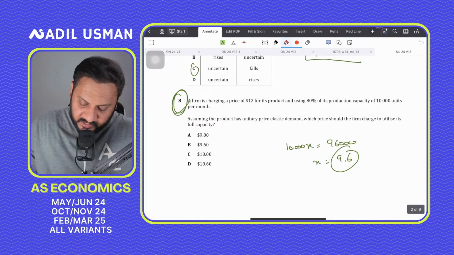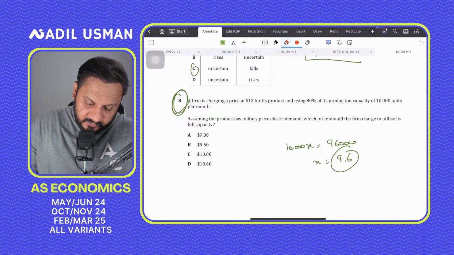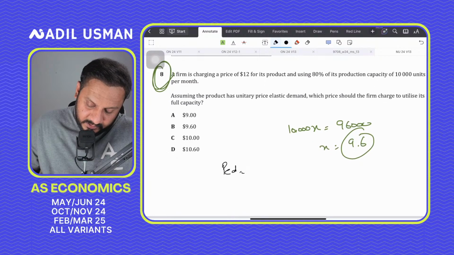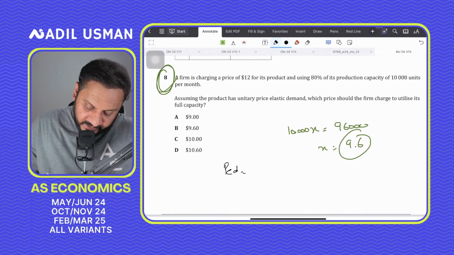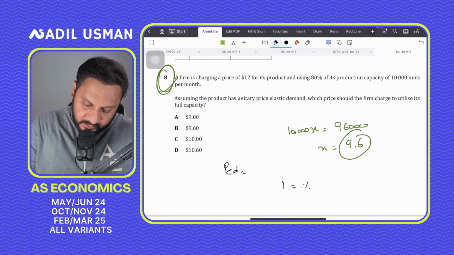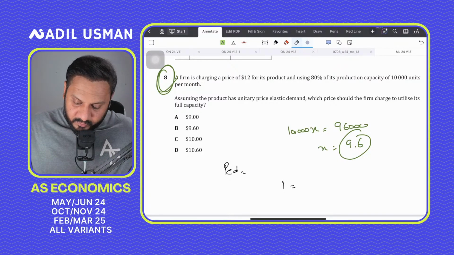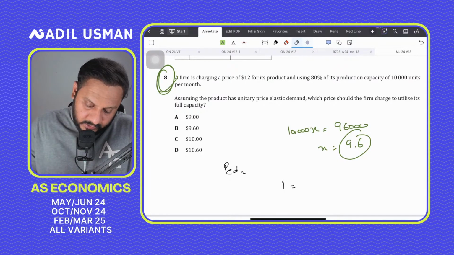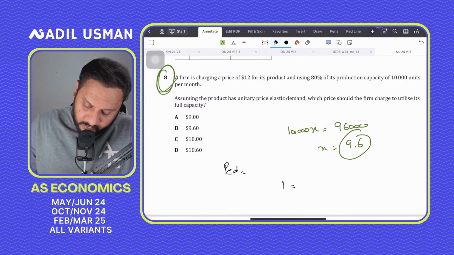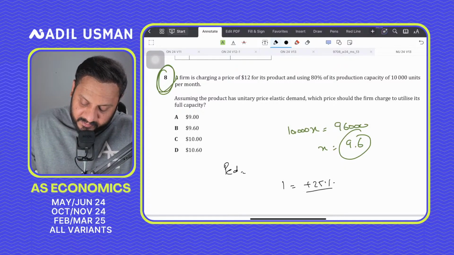So usually हम जब इस तरीके से कर रहे होते हैं, the other method is that you calculate the PED and you say that the PED is already given, right? So PED is 1. So you say percentage change in quantity demanded is from 8,000 it goes up all the way to 10,000, which is a 25% jump in quantity demanded, which means that the price also has to go down by 25%.